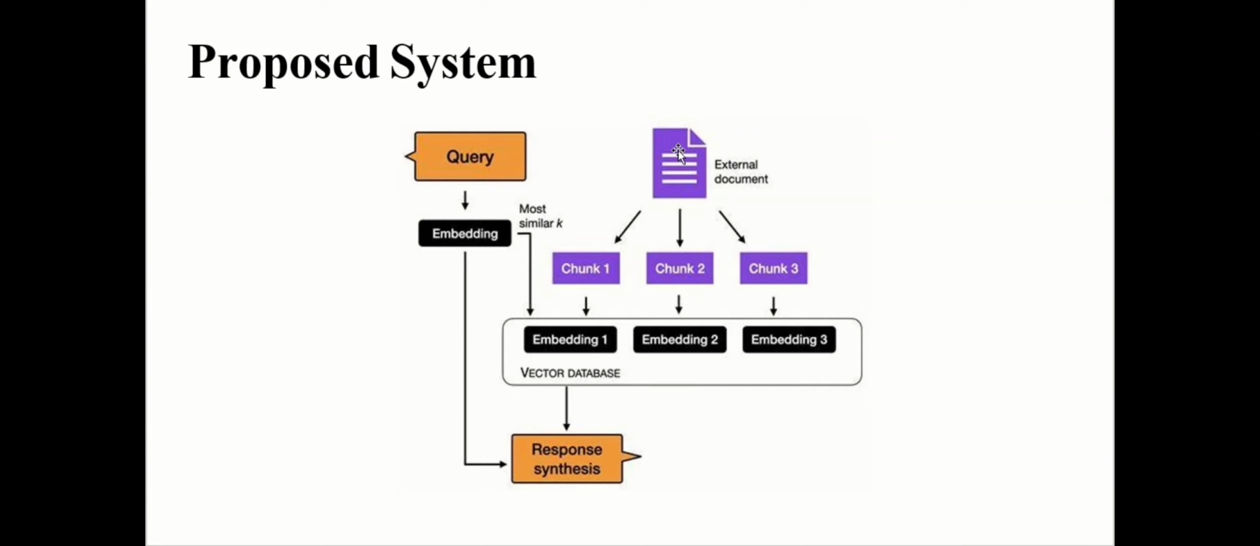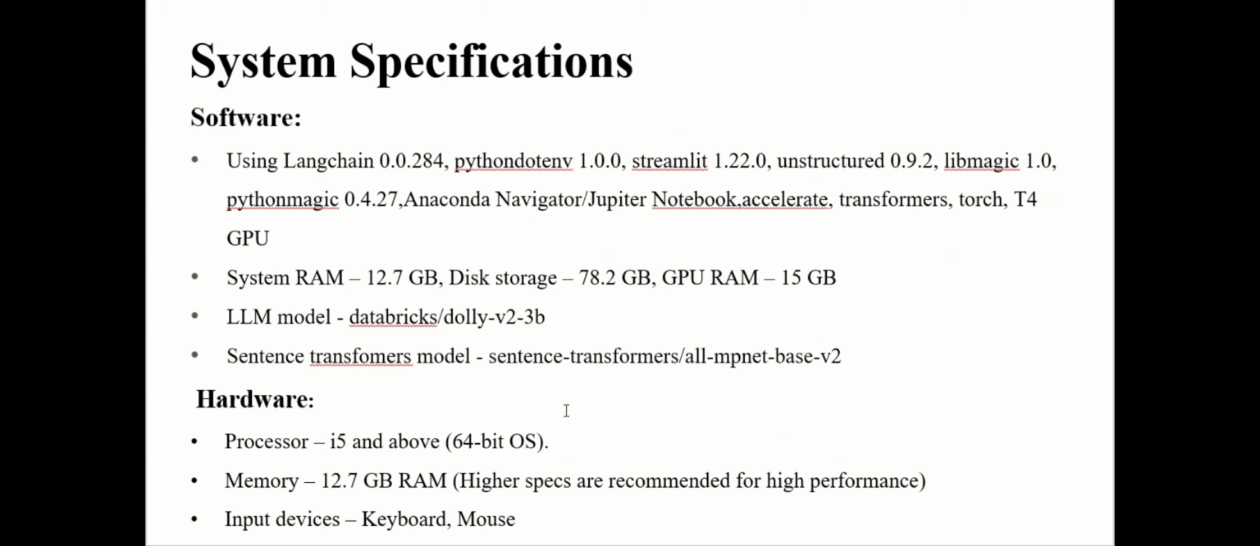We first load the external document, split the data into chunks, create embeddings for these chunks, and store them into a vector database. The query is then put into the model, the relevant chunks are retrieved from it, and the answer is generated. System specifications include an LLM model and a transformers model to create embeddings.